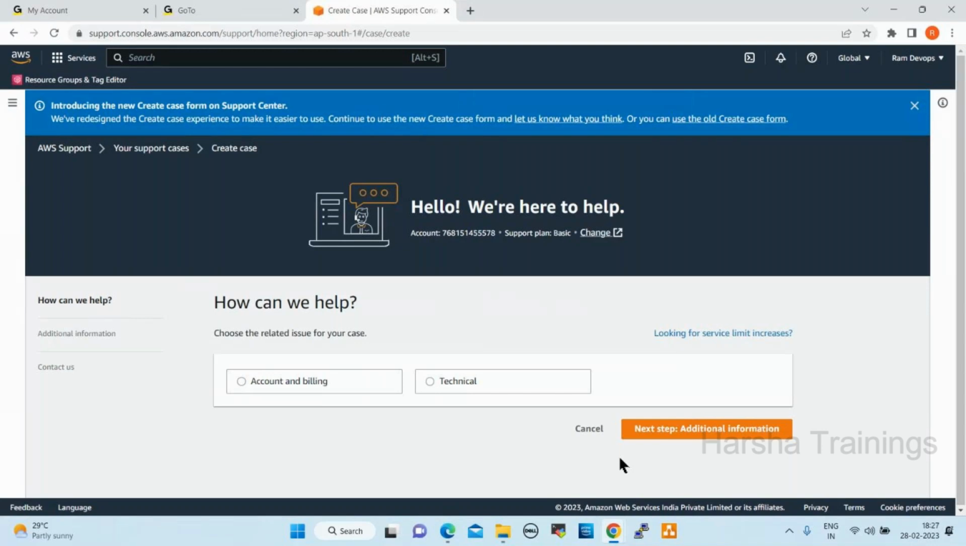Every request will have a priority: priority 1, priority 2, priority 3, priority 4, P1, P2, P3, P4 tickets. Based on the priority, the issue will be resolved. Every ticket will have some SLA. What is SLA? Anyone? Service level agreement. What is a service level agreement?